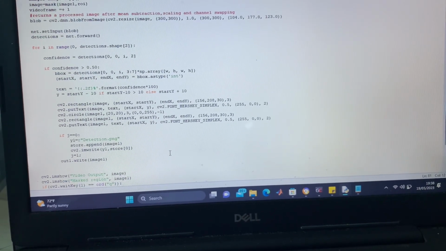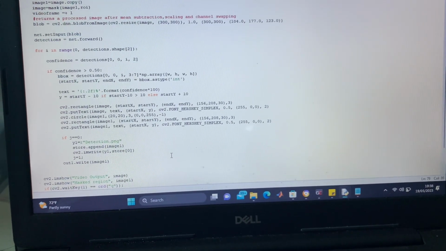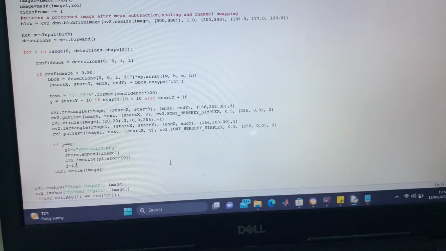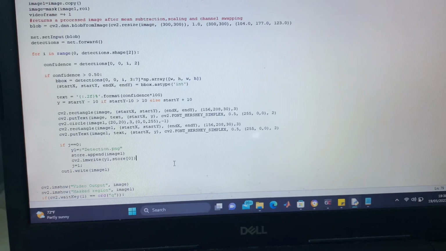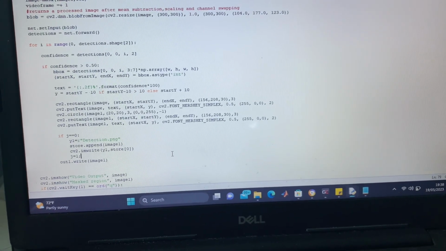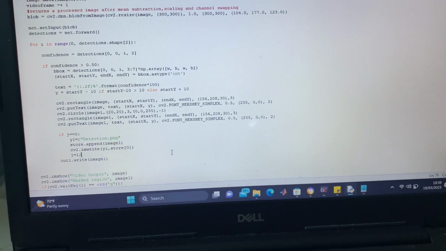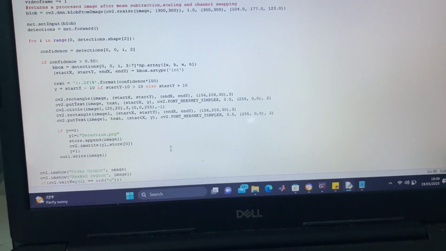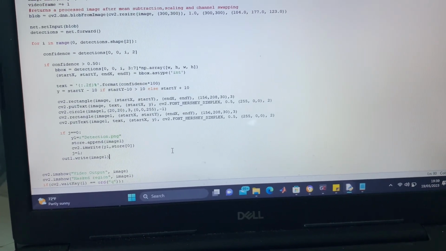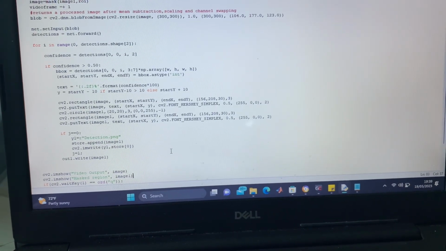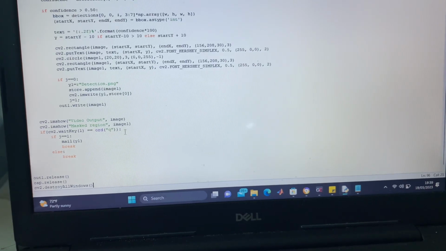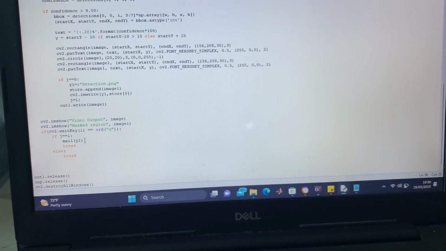This block appends the image where a detection was first noticed and writes it into a location. Then it sets a flag to 1, meaning that only the first detection is going to be captured, and every other frame is not. Then we write this into our video file, and it shows all this. Once we break out of our code, we send an email, and then we release everything.